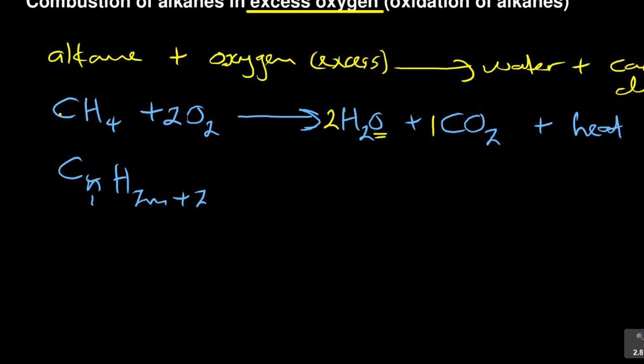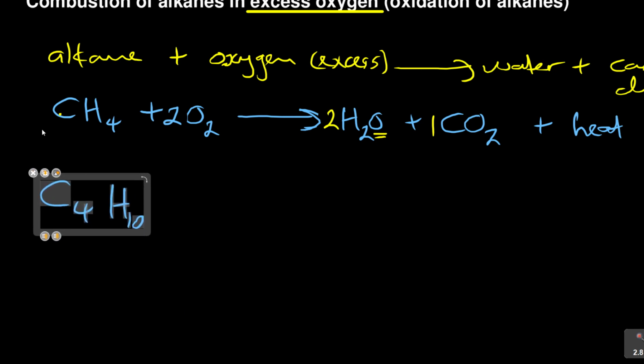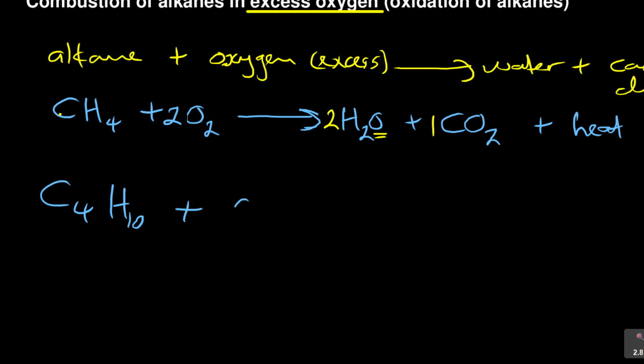So for butane, n is 4, so it will be C4H10, which is 2 times 4 is 8 plus 2. So this is butane. So if I have butane, C4H10, and then it's combusting with oxygen, what do I get? I get water, H2O plus carbon dioxide.